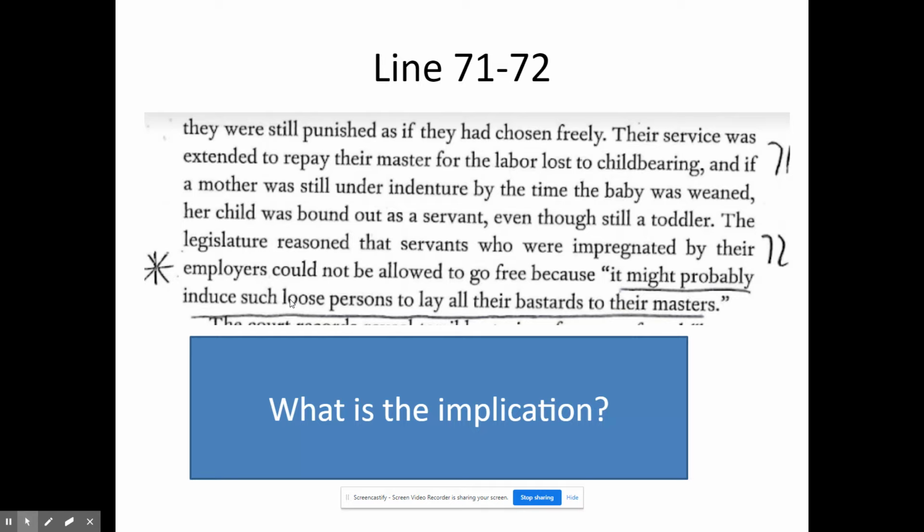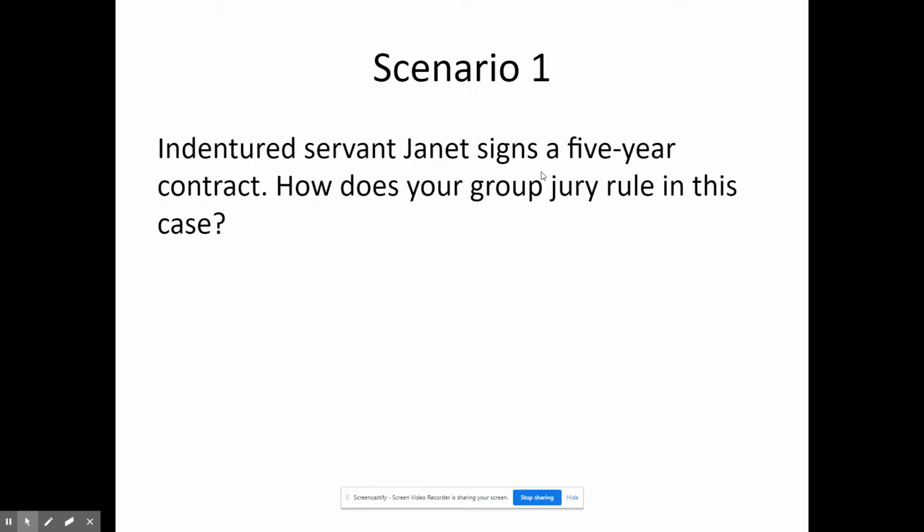Well, because the reading looked at lines 71 to 72, how women were trying to get out of their contractual obligation by having children. Now, notice here that their service, meaning the female in question, was extended to repay their master for labor. So, in this scenario here, if there is a 5-year contract, and one of those years, Janet, the indentured servant in question here, is pregnant.